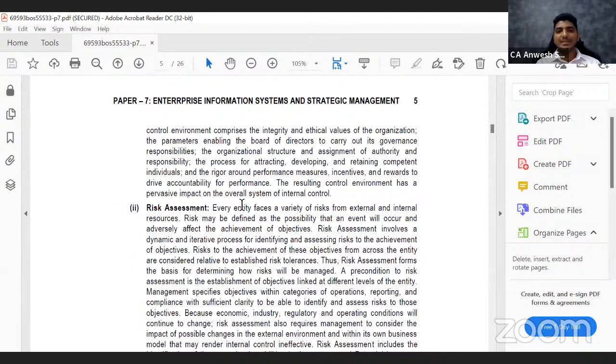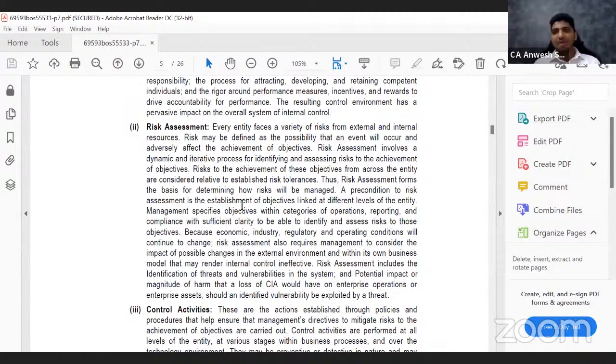So once they say, okay, this is how we are actually maintaining our books, then the second step that you're going to do is assess the risk. Now, just think about whether the risk is more in entity A, which is maintaining different books, or entity B, which is maintaining only one set of books.